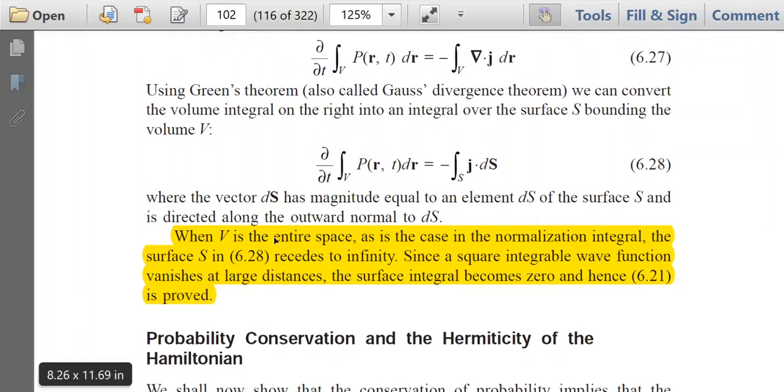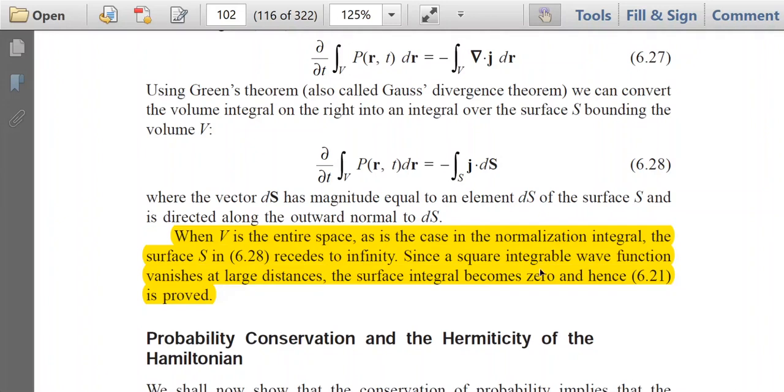Now this is a volume integration over V. When V is the entire space, as is the case in the normalization integral, that is when you do the normalization process, you consider volume as the volume of the entire space. In that case, the surface S naturally recedes to infinity because you are considering the volume of the whole space. The surface will increase and go to infinity.